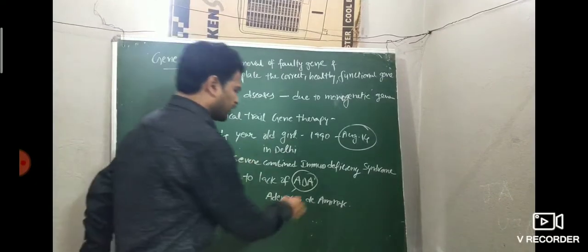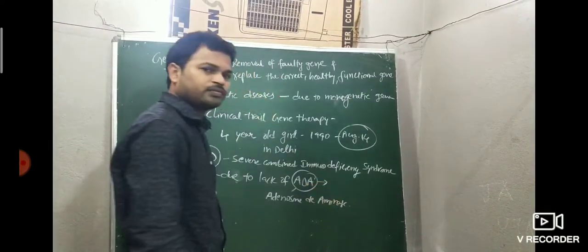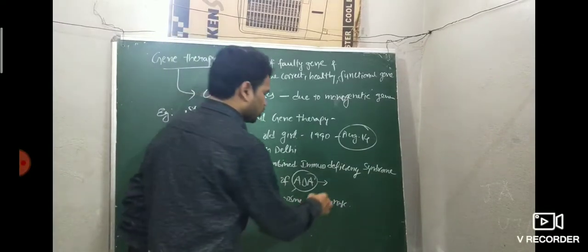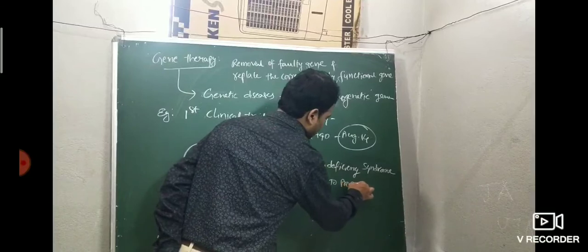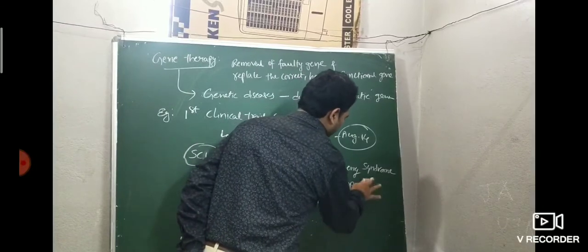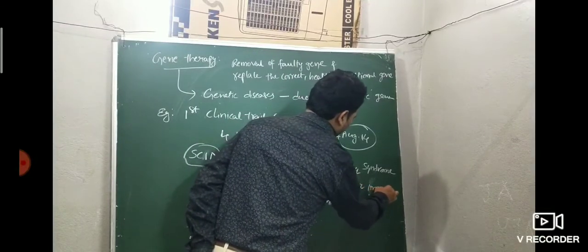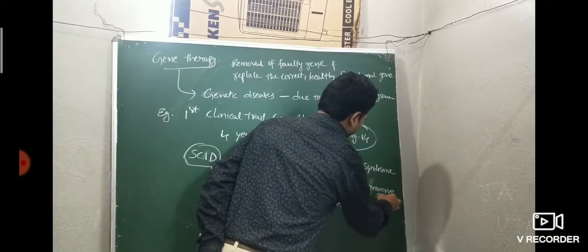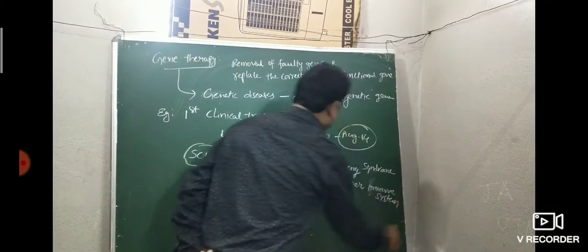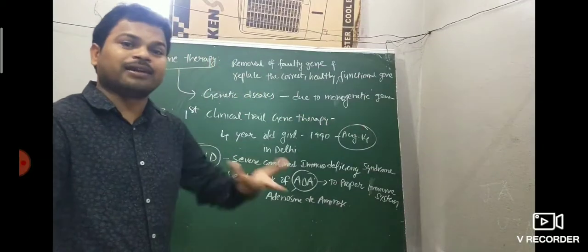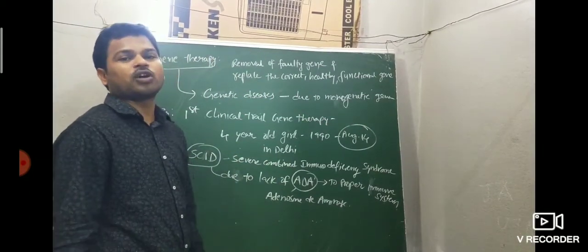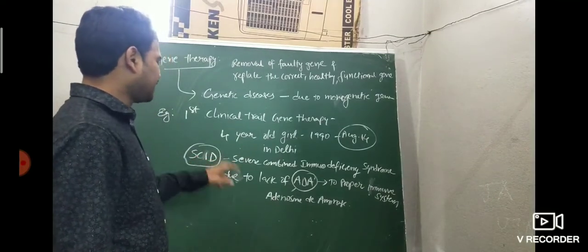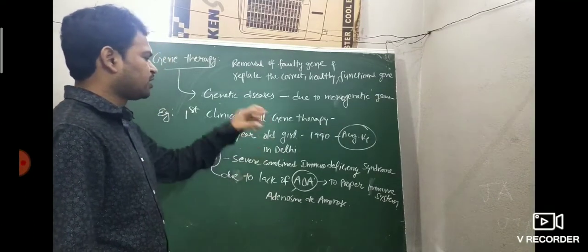What is the function of ADA, sir? ADA is mainly for the functioning of the proper immune system. If ADA is lacking or the ADA gene is deleted, then what happens? The immune system does not work properly. It leads to SCID, severe combined immunodeficiency syndrome.